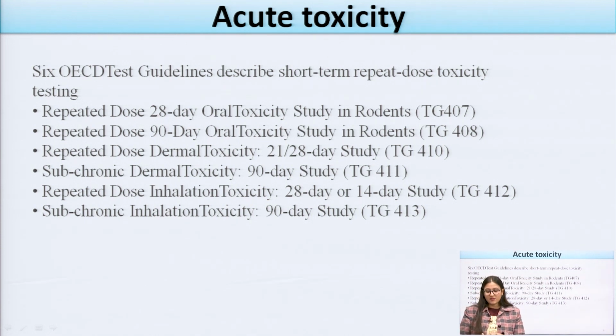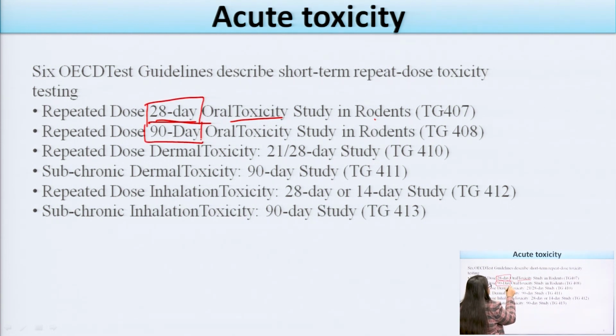For the short term repeat toxicity study, first one is the repeated dose 28 days oral toxicity study, which is mainly performed in rodents. This is TG 407. Second one is the repeated dose 90 days. You have to see that there is a different time period for all the drugs. The repeated dose 28 days oral toxicity study in the rodent, then the second one, the repeated dose 90 days, the time period is increasing from 28 to 90. The OECD guideline for 28 days is TG 407, and for 90 days it is TG 408.